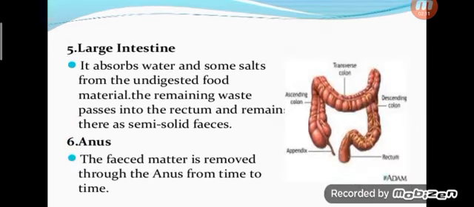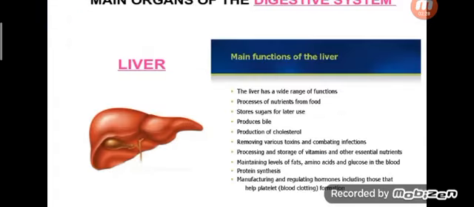Then the large intestine absorbs water and some salts from the undigested food material. The remaining waste is passed into the rectum and remains there as semi-solid feces, which then goes to the anus. The liver is the largest gland in our body and it can regenerate. That is a special feature of the liver.